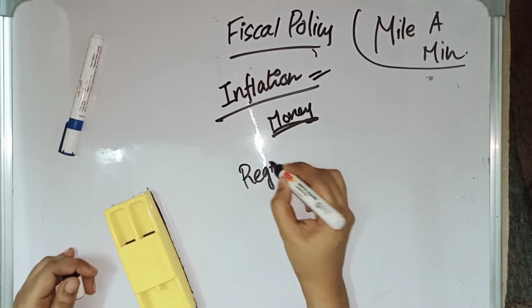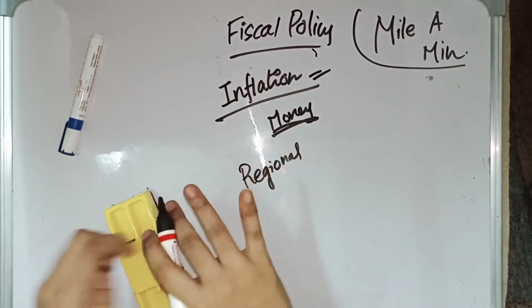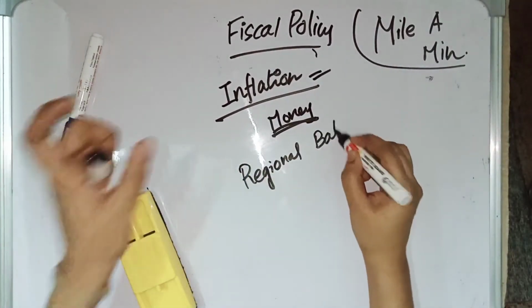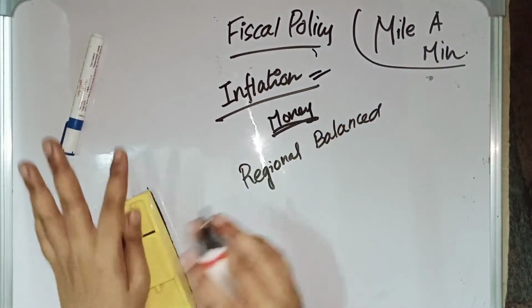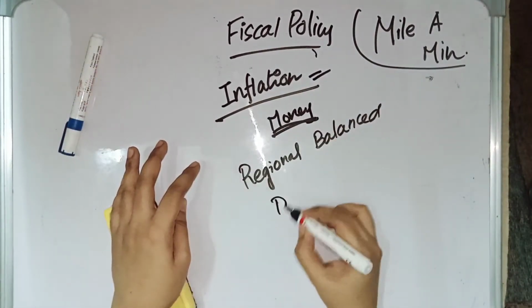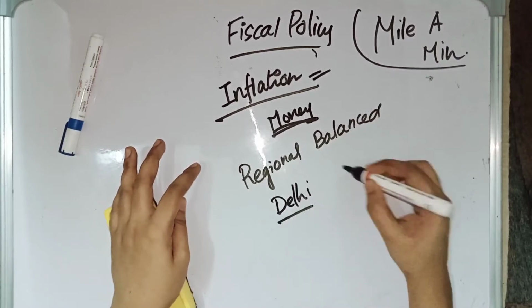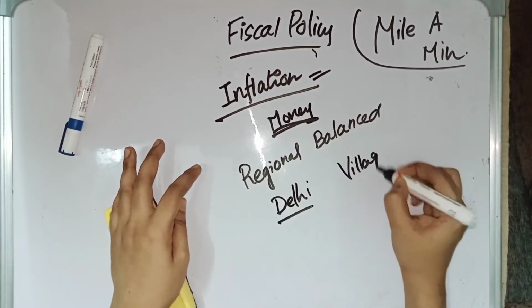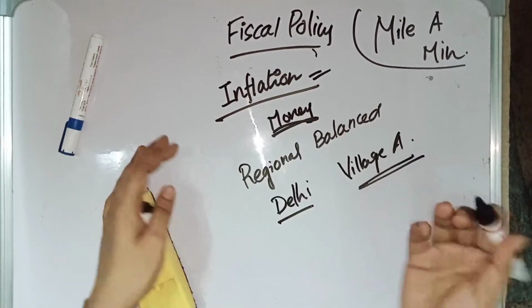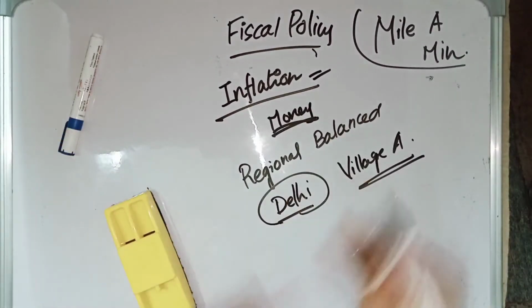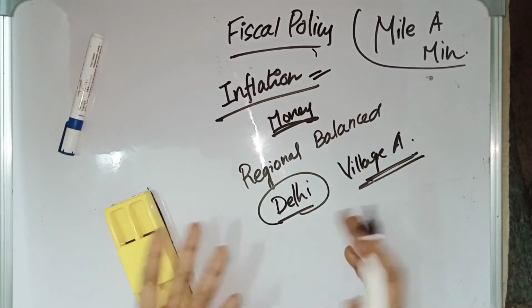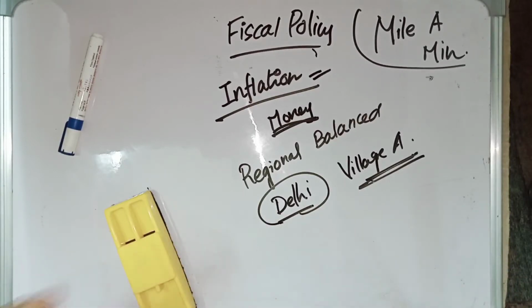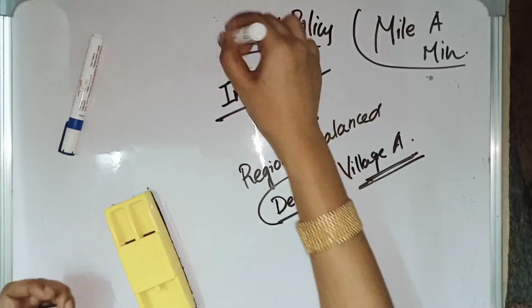Regionally balanced growth means all the regions should have balanced growth. If a certain region is growing and there is an imbalance, for example, Delhi is witnessing more growth compared to village A, then it is imbalanced growth. All the good things are happening to Delhi, but village A is not having any growth, which means it is imbalanced. There should be regionally balanced growth. This can be done by fiscal policy.